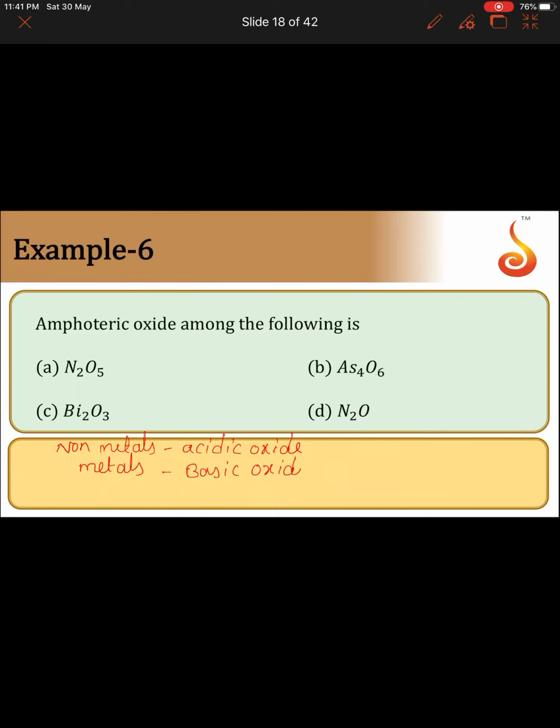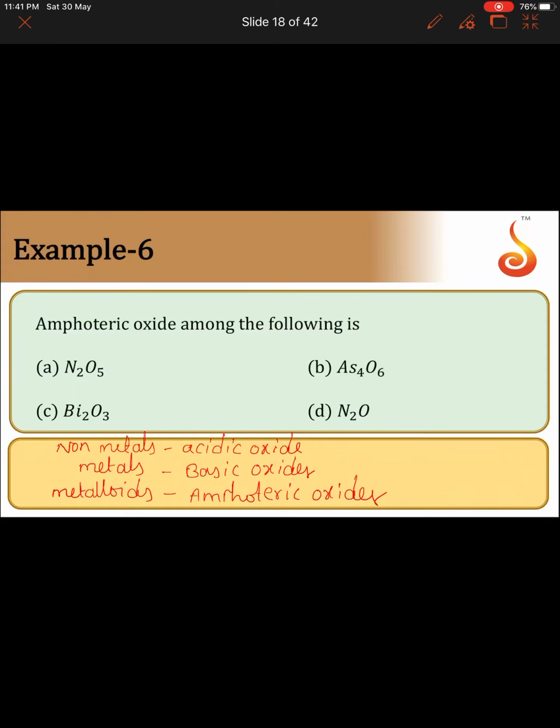Metals will form basic oxides. Metalloids will form amphoteric oxides. Non-metals will form acidic oxides. Metals will form basic oxides. Metalloids will form amphoteric oxides. Based on this point, we can easily identify which of the following is amphoteric oxide.